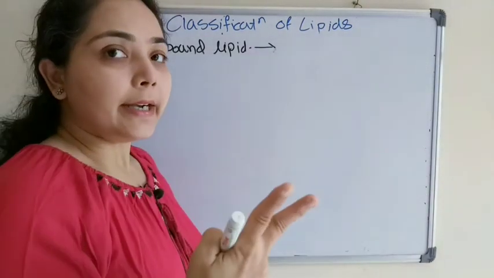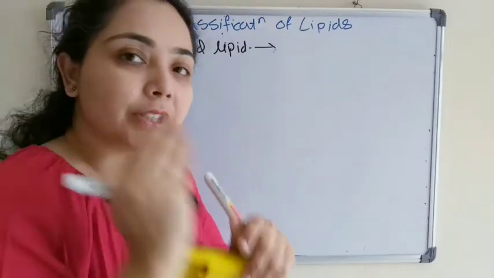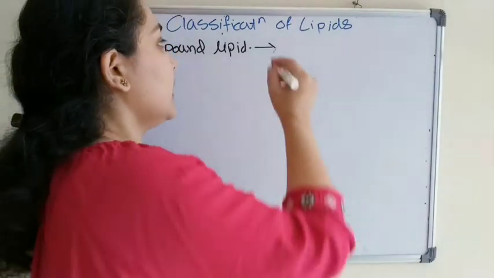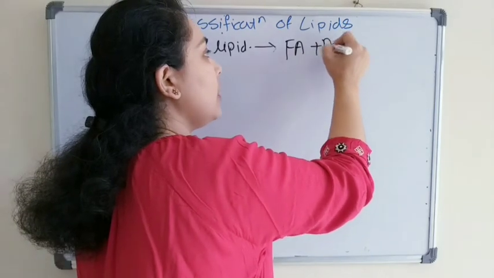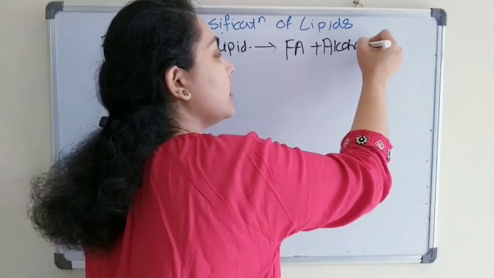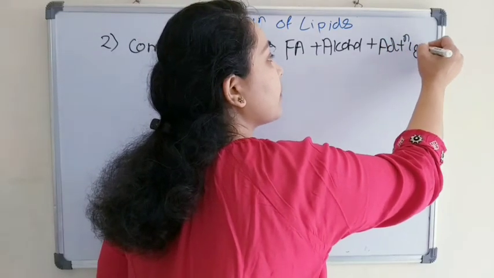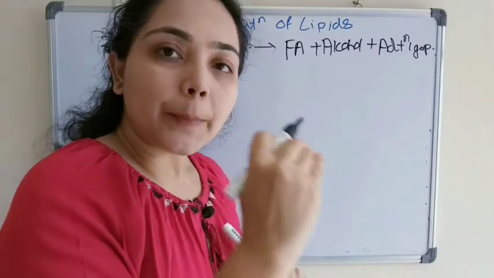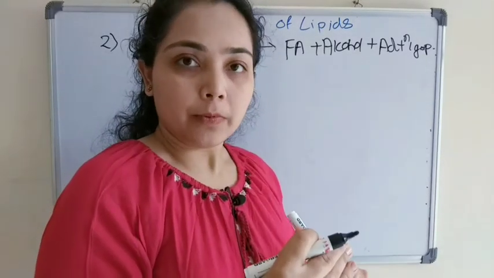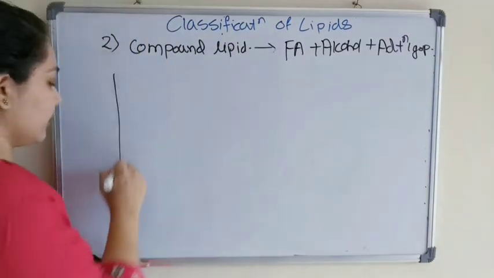So the second class of lipid is compound lipid. What are compound lipids? We had just discussed that apart from fatty acid and alcohol, some additional group is there, so it is compound lipids. So depending upon the additional group, these are further subdivided into